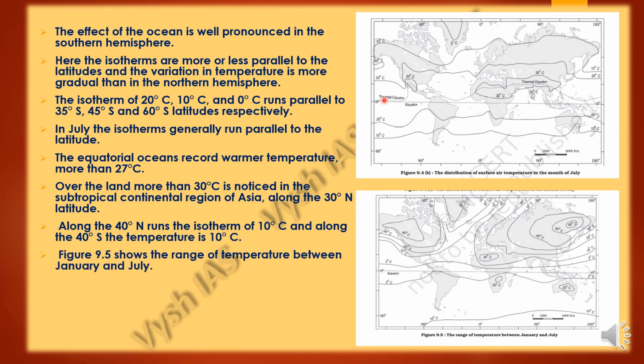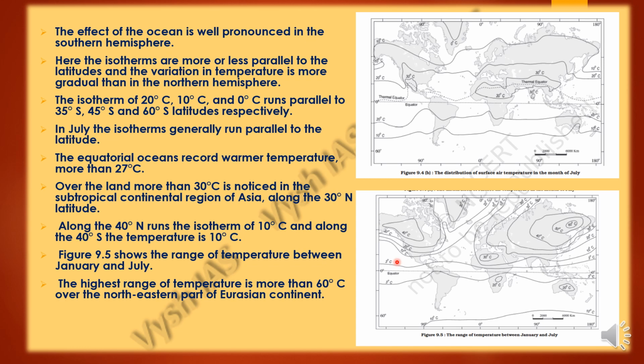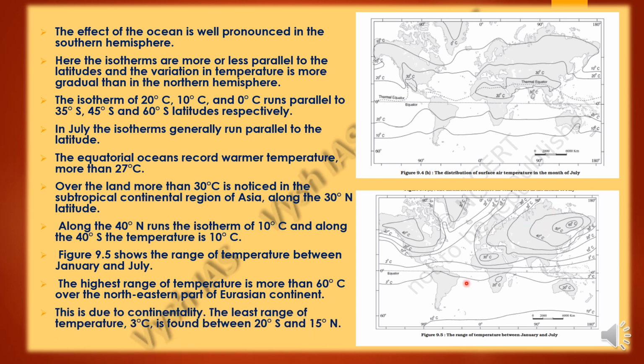So the range of temperature between January and July, as you can see over here, you can see the different ranges. Here it's showing 40, here 30, here it's going up to 50, 60. Here you can see the variation, 3 degrees Celsius. So the highest range of temperature is more than 60 degrees Celsius over the northeastern part of the Eurasian continent, and this is due to continentality. The least range of temperature, as I said earlier, 3 degrees Celsius, is found between 20 degrees south latitude and 15 degrees north latitude.